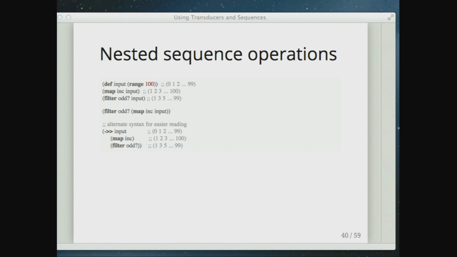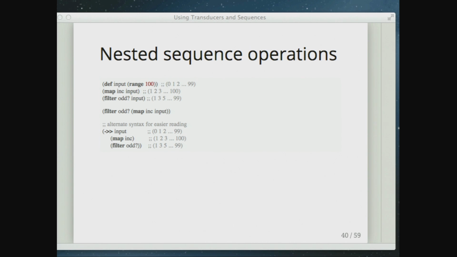Here I'm defining input as a range. It'll be all the numbers from 0 to 99. So this is an open-ended range call with a maximum on it. We can then map the increment function over that, and we'll get back 1 through 100. Here's an example of filter. Filter will apply a predicate and give you back a sequence of all the things that pass the predicate. And then you can combine those together with something like filter odd map inc input.